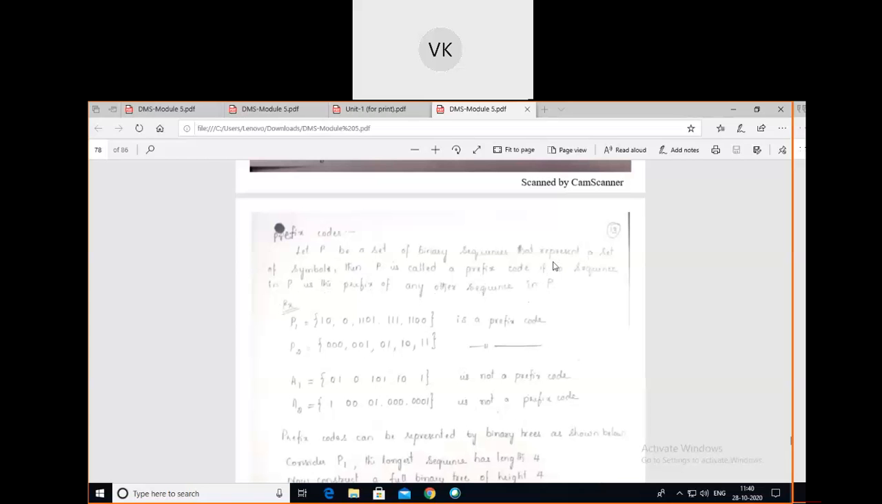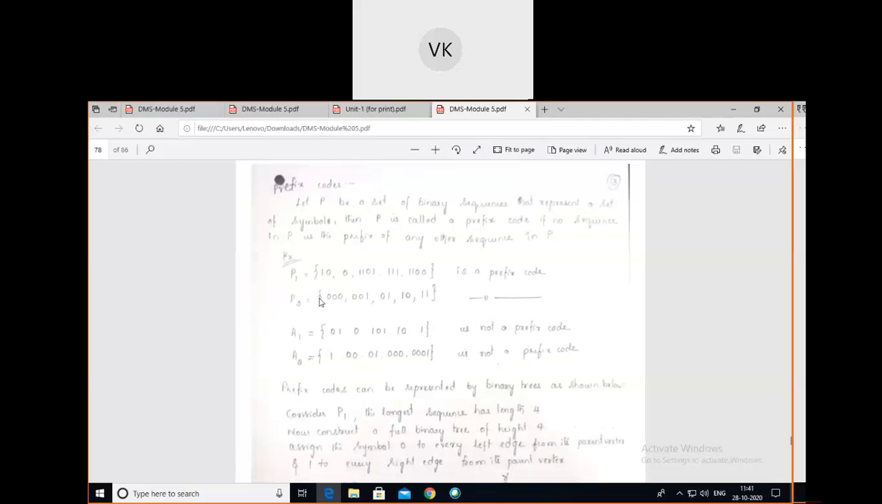If P is the set of binary sequences, a set of the possible combinations of zeros and ones, then P is called a prefix code if no sequence in P is the beginning or prefix of any other sequence in P. A given set of binary sequences is then called a prefix code.